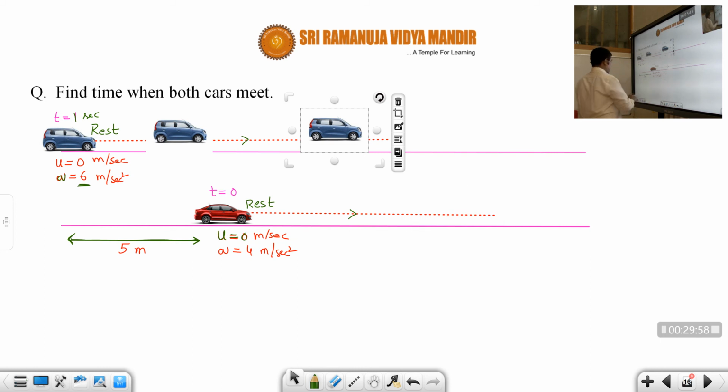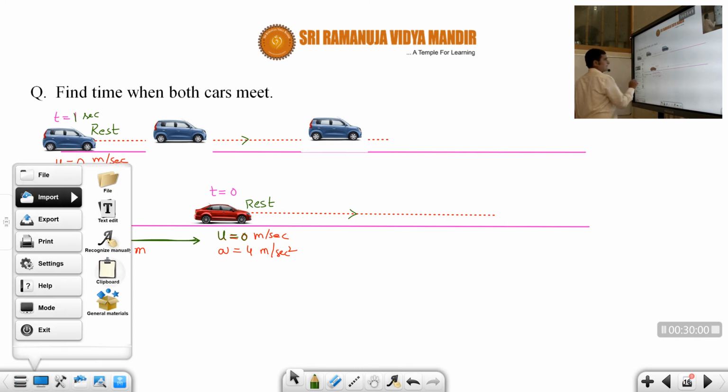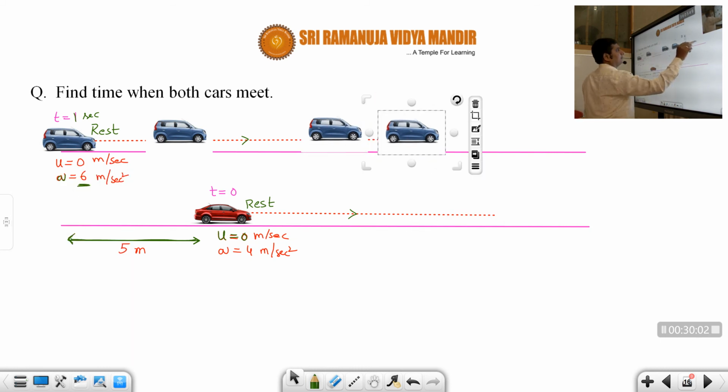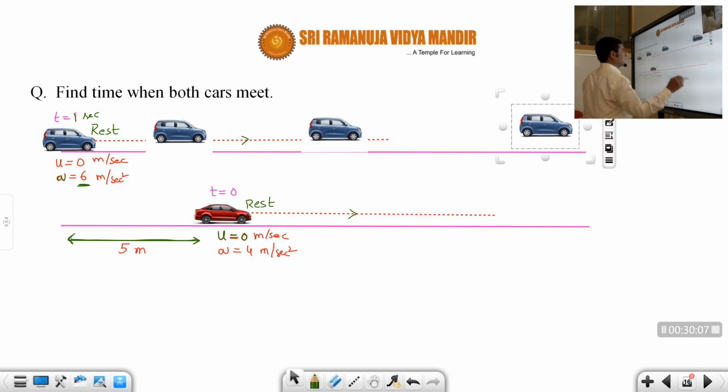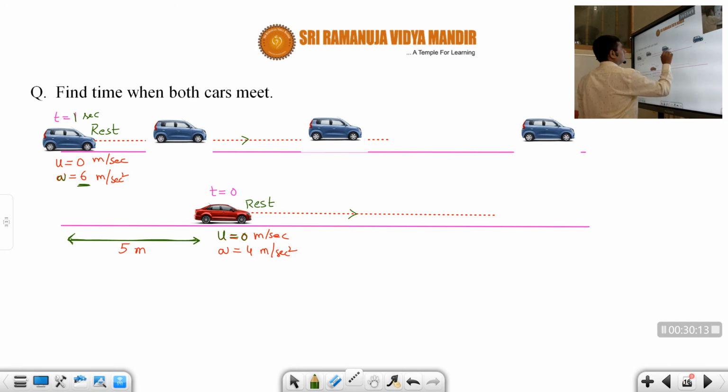Then again after some time it may be here, because its acceleration is 6 meters per second square, correct or not, students? It will be like this.